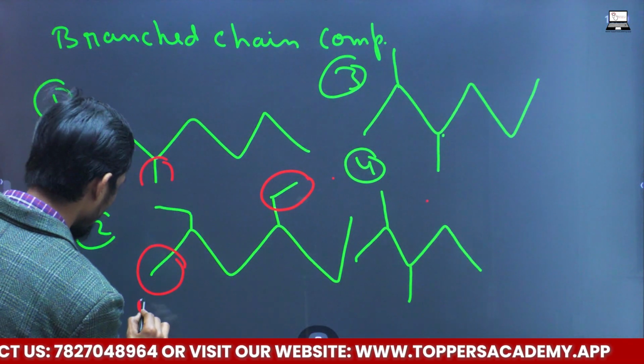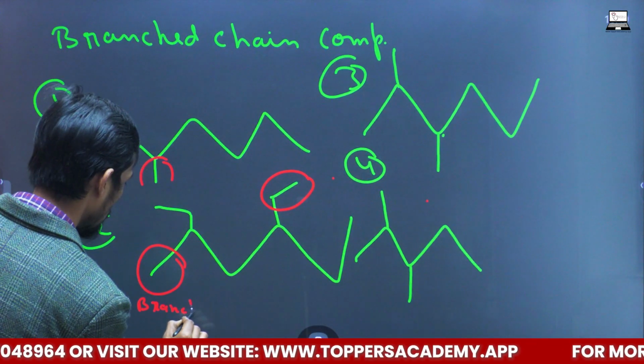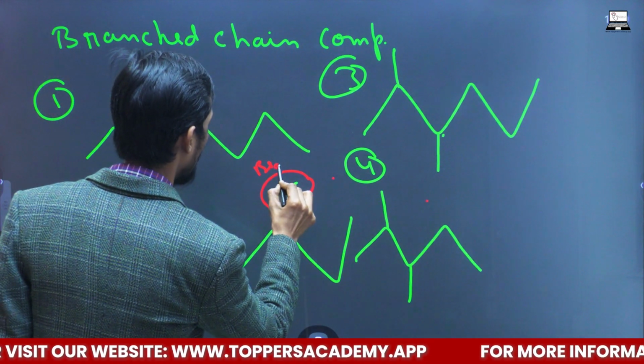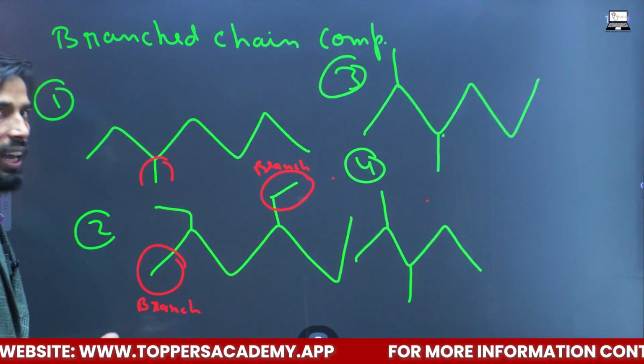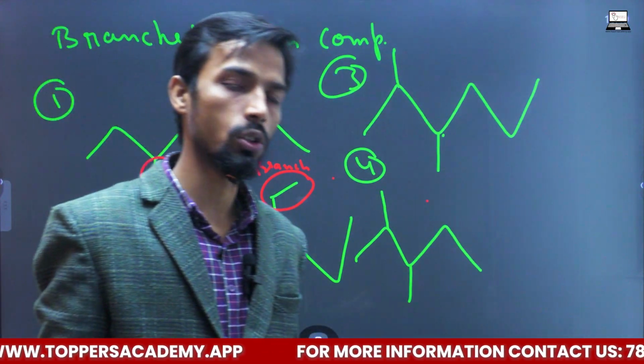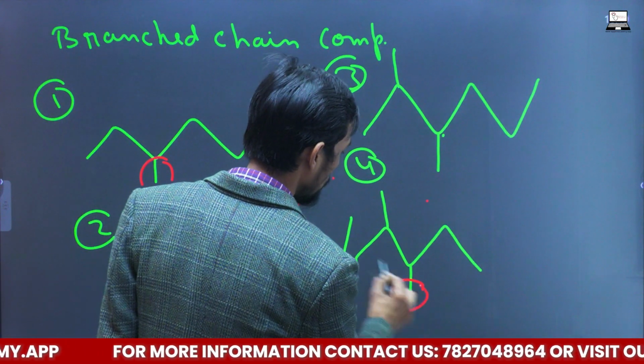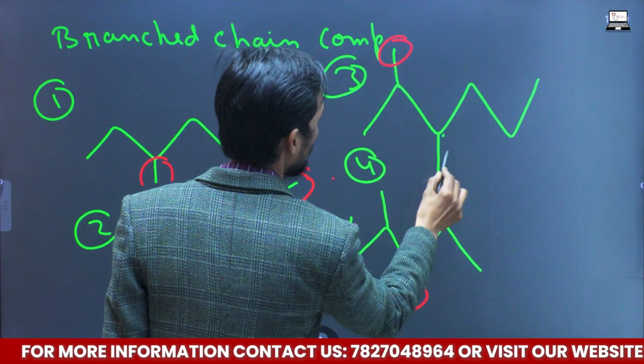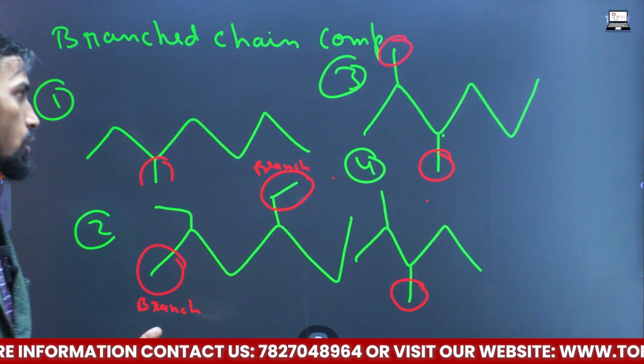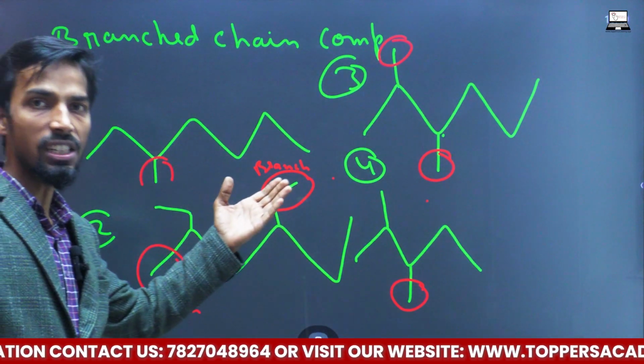So these are branches. This one is a branch. This branch concept we are going to study in the upcoming lectures. Over here, this is a branch. This is a branch. This is a branch. So these are our branches. So these compounds are branch chain compounds.